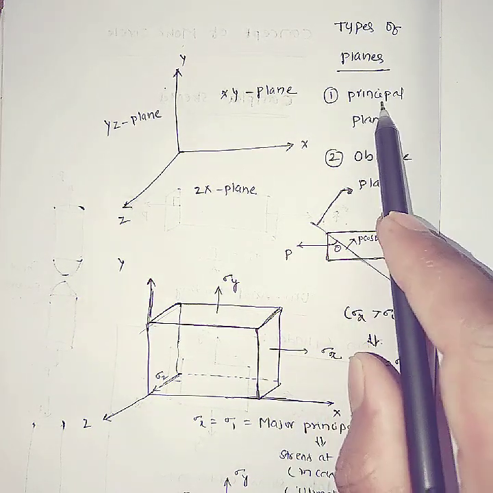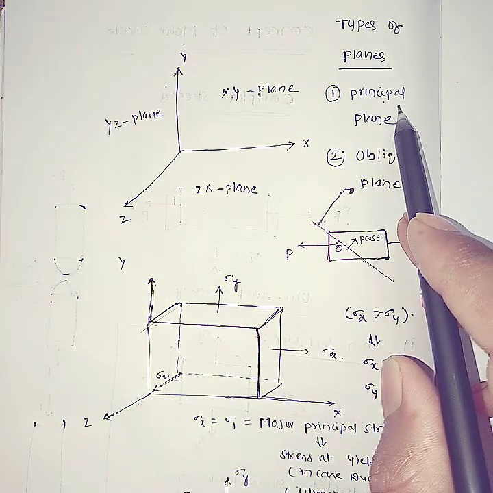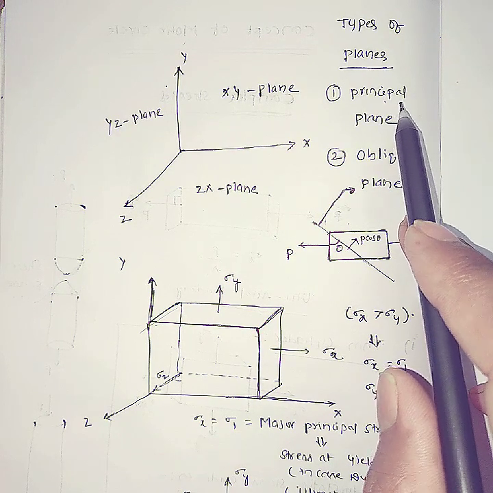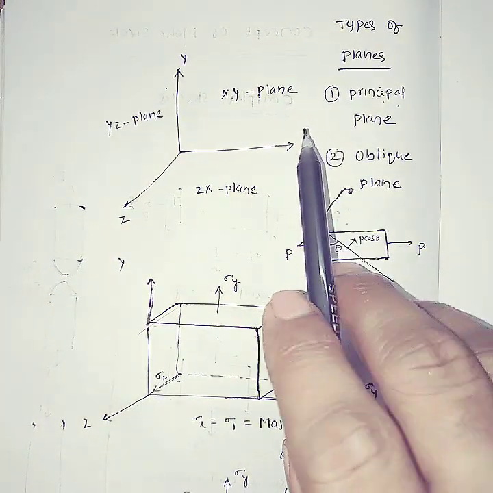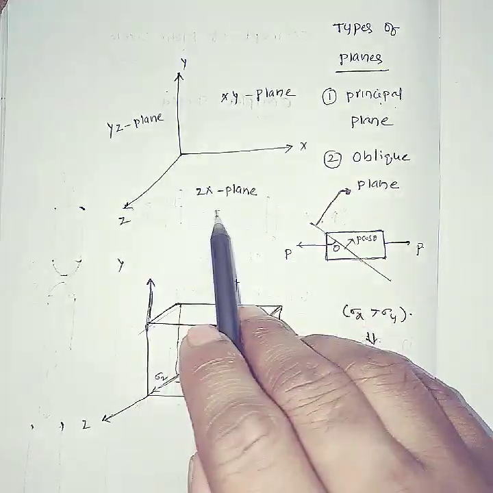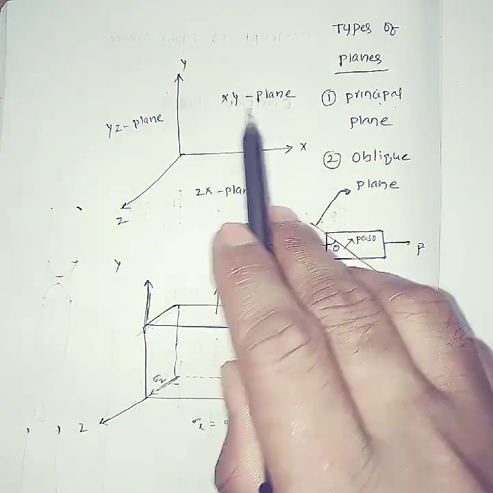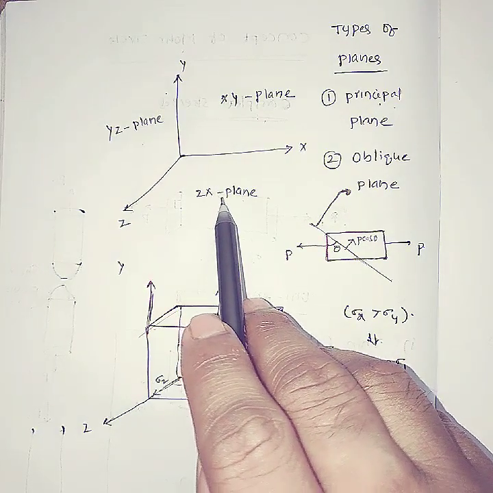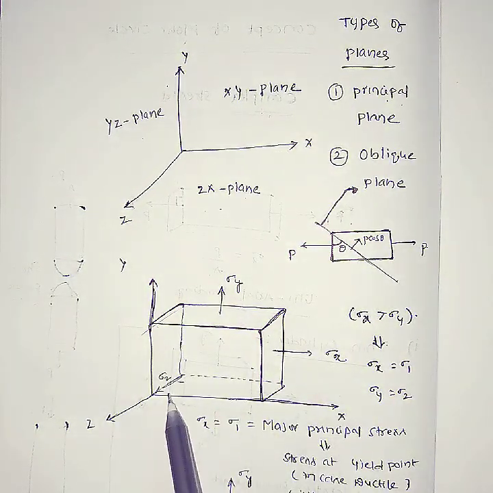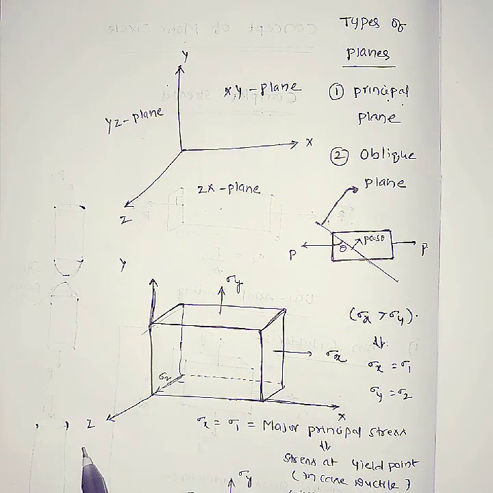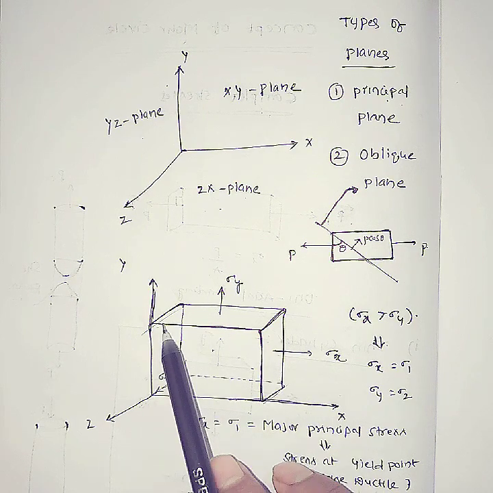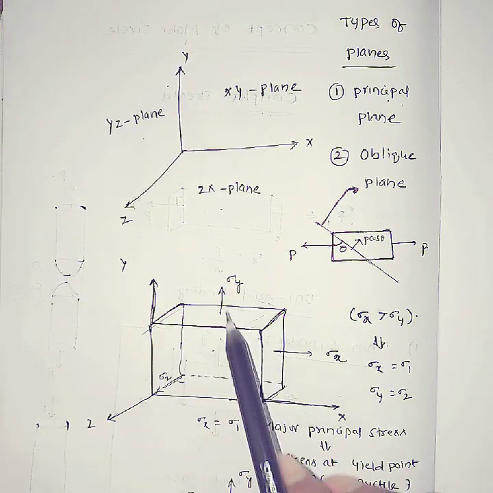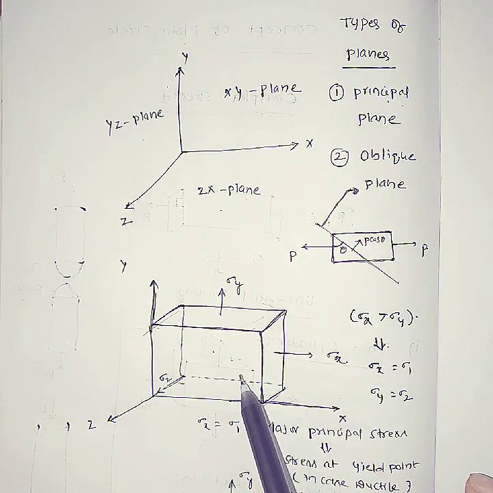To understand principal planes, that means to understand a normal failure and a shear failure, first of all you have to consider on which plane the stresses will be maximum. You have three mutually perpendicular planes: this is the xy plane, this is the yz plane, this is the zx plane. See here, imagine this is the x axis, this is the y axis, and this is the z axis. This entire part is the xy plane, this part is the yz plane, and this part is the zx plane. That means these three are mutually perpendicular planes.